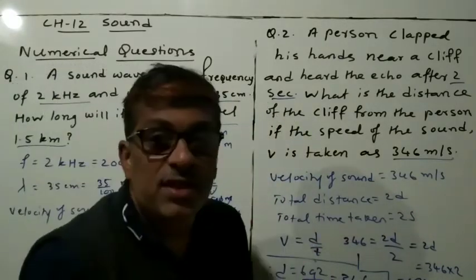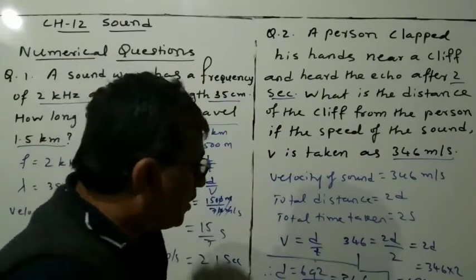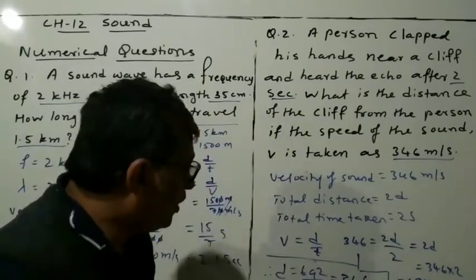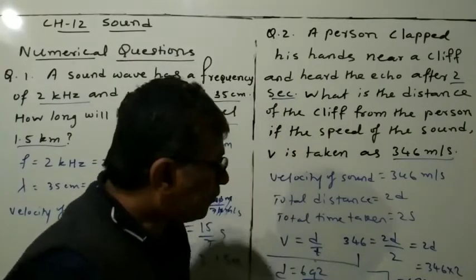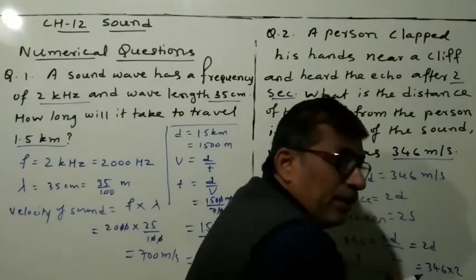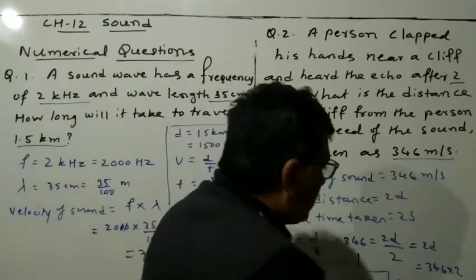So the distance is 346 meters. This also you can rub out, the 692 meters.